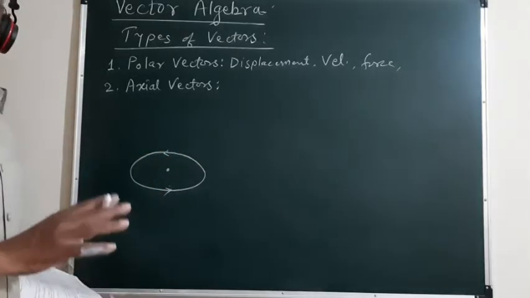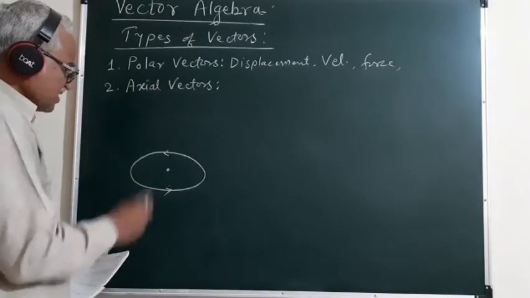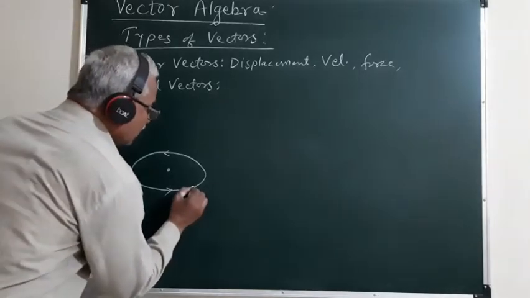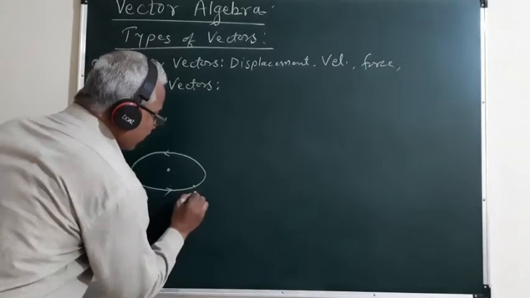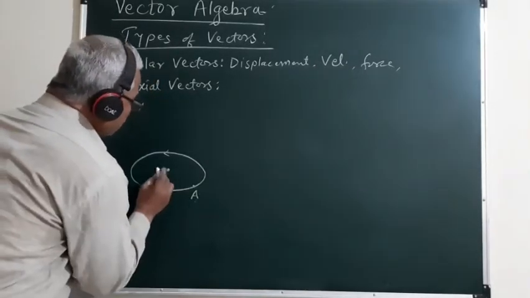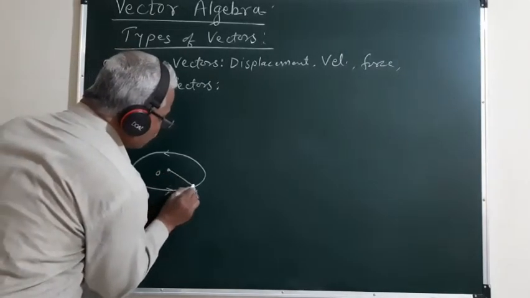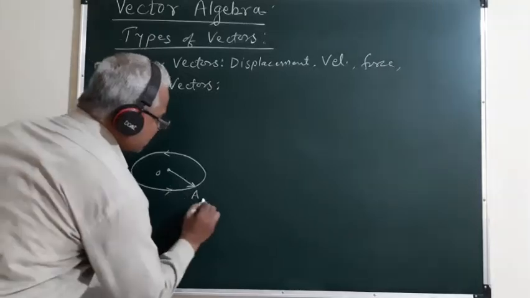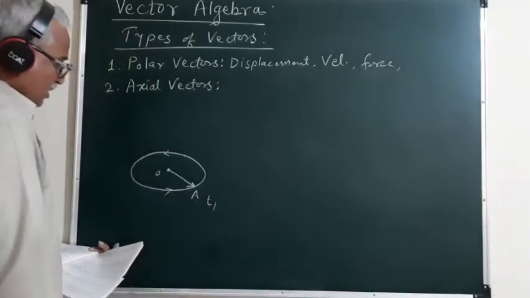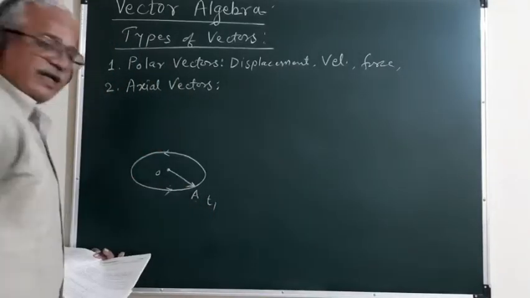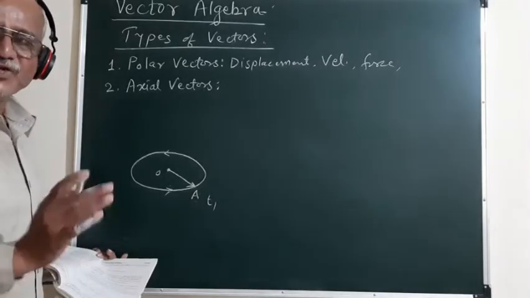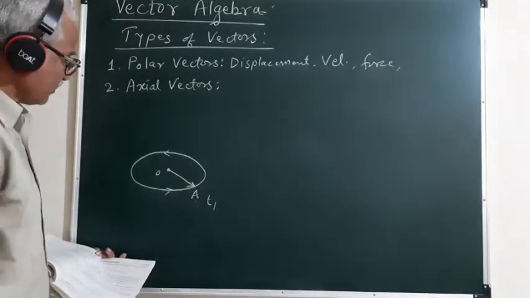Then at a certain instant t, the particle is at A. If we draw the line joining the center of the orbit to the position of the particle at instant say t1, the vector OA bar is the position vector at instant t1.